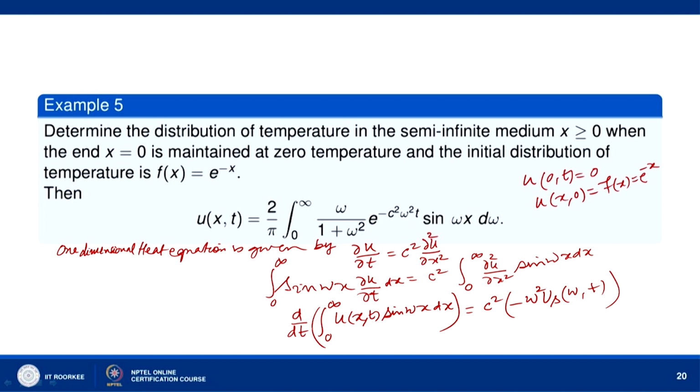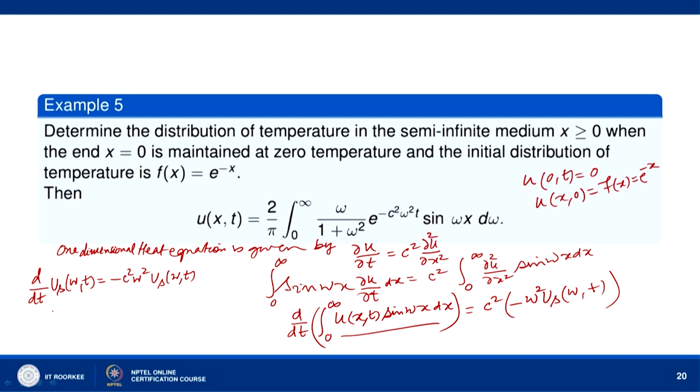So the left hand side is u_s(omega,t). So we get d over dt u_s(omega,t) equal to minus c square omega square u_s(omega,t). So this is dy over dt equal to minus c square omega square y. So we can integrate it easily now.